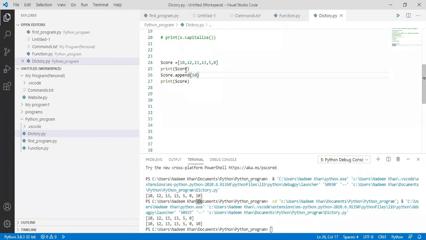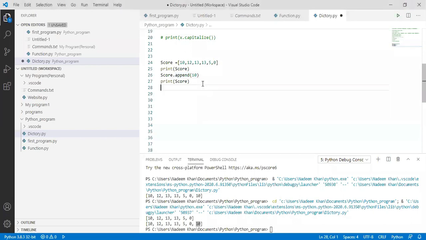See, before appending 10, we have the output 10, 12, 13, 13, 5, and 0. But after appending, when I print the same variable, we have the output with 10 added. So it means that we can use this command in our program to append any value within a list.